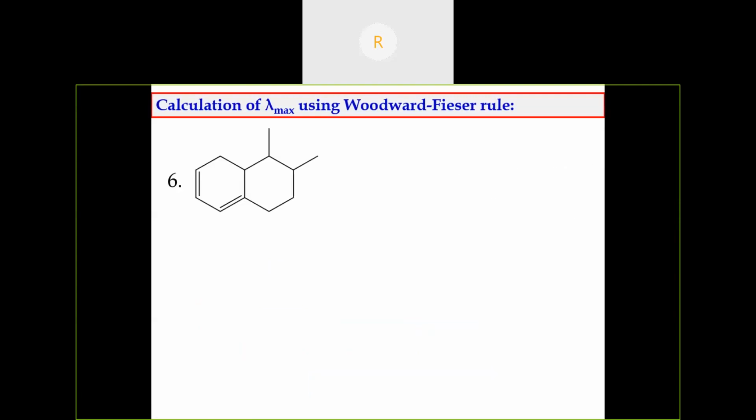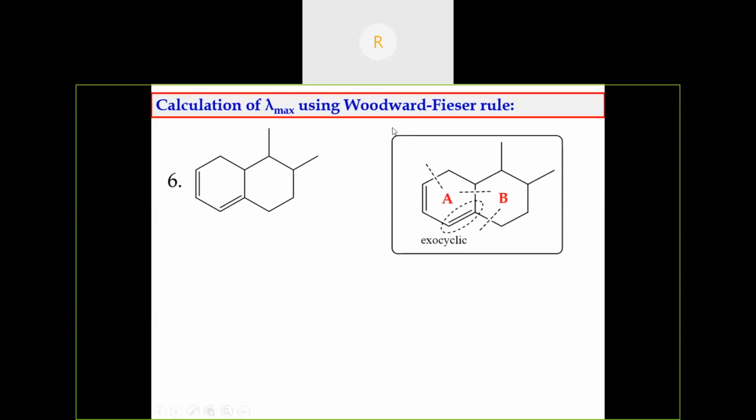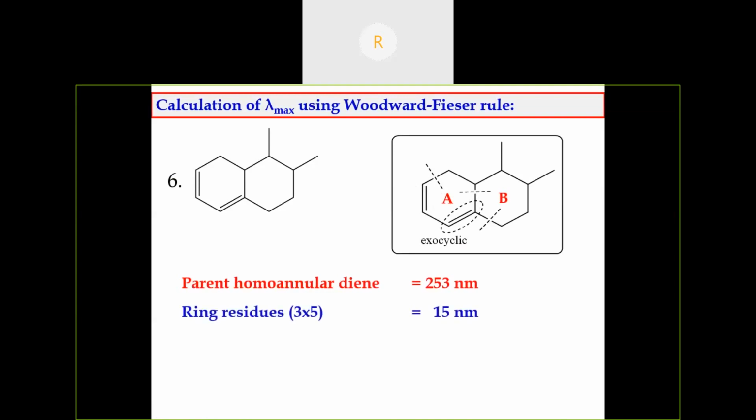So, another example. This is also a cyclic diene. Is it homoannular or heteroannular? This is a homoannular diene because the conjugation is present inside only one ring. Then alkyl substituents. Starting from here, there is one alkyl substituent, here another, and here another alkyl substituent. So there are 3 alkyl substituents. For the homoannular diene, the base value is 253 nanometer. There are 3 ring residues, so 3 into 5, 50 nanometer.